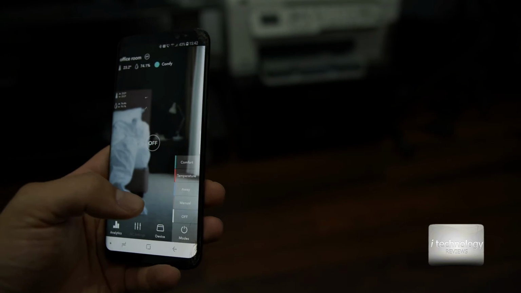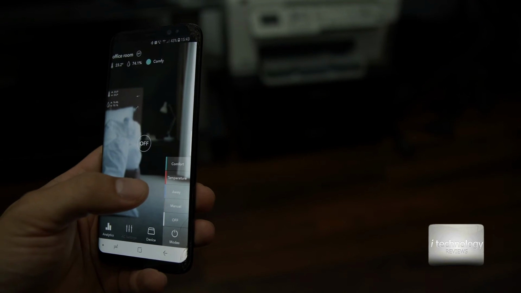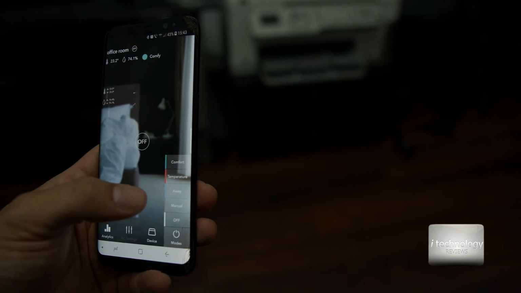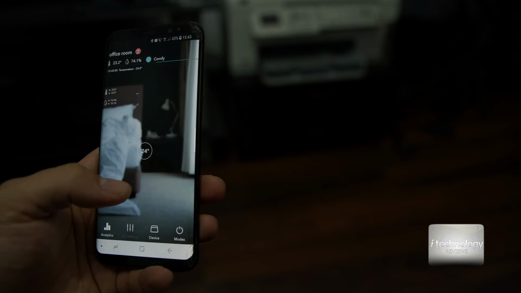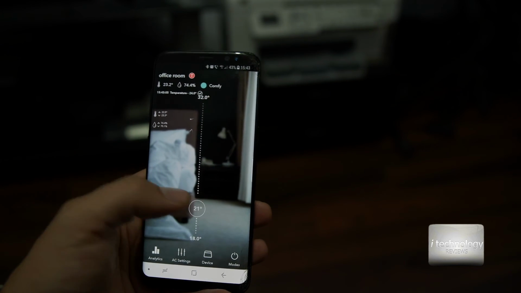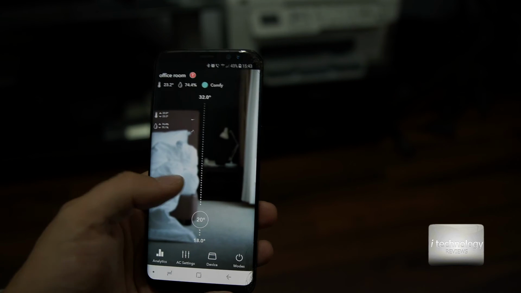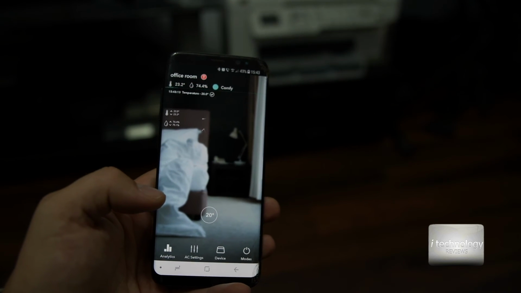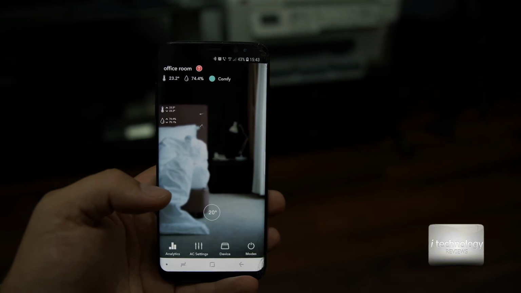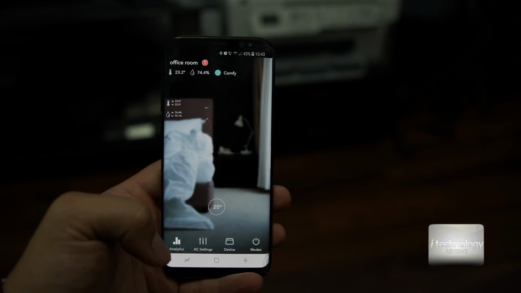For example, I'm away from my home. I'm in my car. I'm using the AC and the temperature. I want to set up my home temperature to 20 degrees, for example. Let's see, and it started up. Yes, it's set up on the 4G network and it cools down your room, and it's working guys.